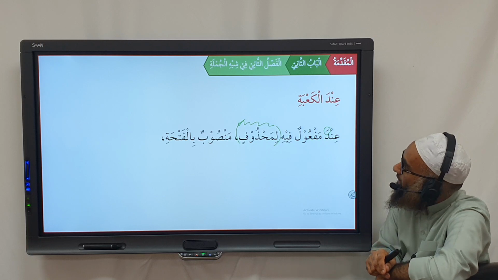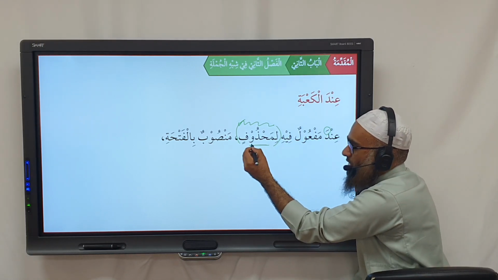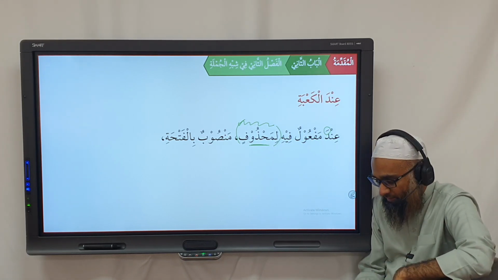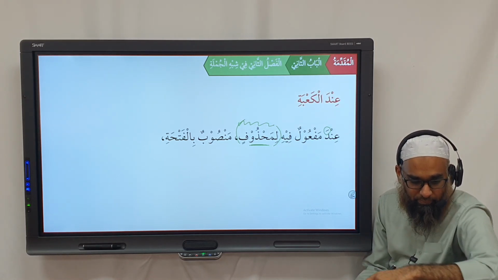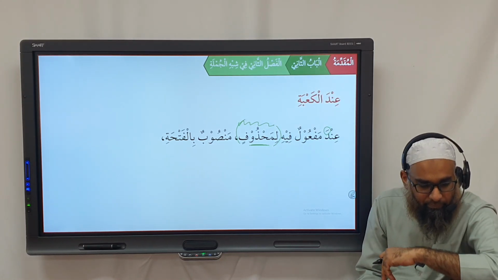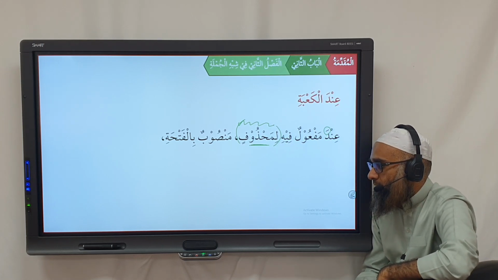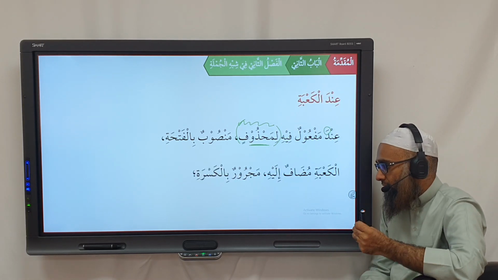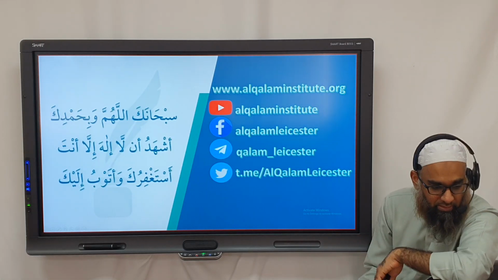And then mansubun bil fathati. So inda is maf'ulun fi, of which verb? The verb is not mentioned. And then mansub with fatha. And then what's the i'rab of Kaaba going to be? Mudafun ilayhi, majrurun bil kasrati. Understood? Okay.